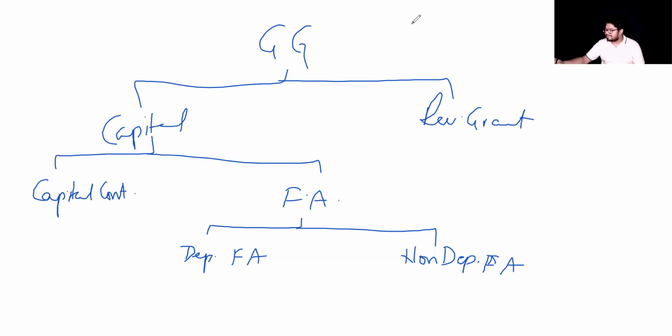Now, what do you mean by a revenue grant? A revenue grant means a grant given by the government which is supposed to be considered as income for the particular period, the year in which you have received it. Now, for any of these grants to be given by the government, there are certain conditions which are supposed to be satisfied, as given by the government.